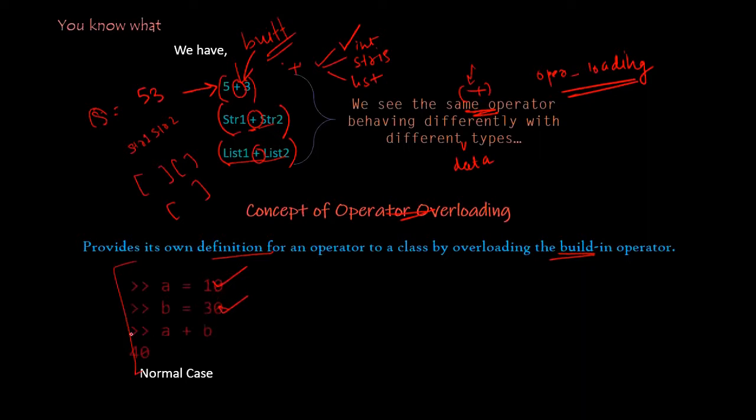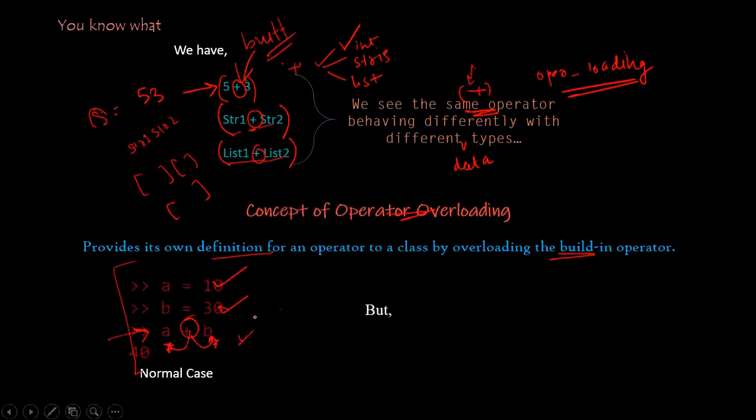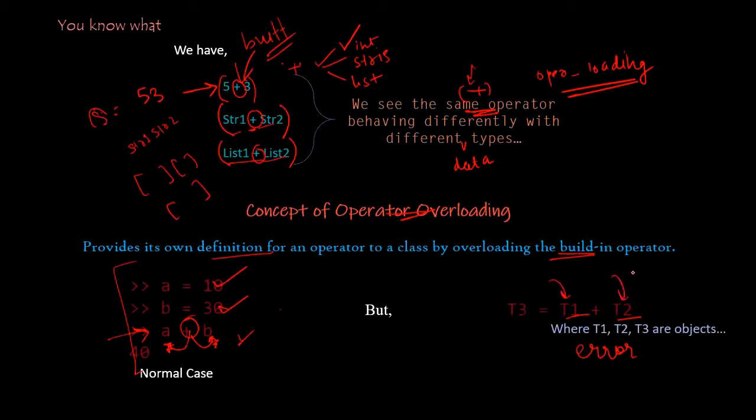And then when the compiler reaches here, it notices the operator, and then it checks the operands. Are those built-in? If they are, no issues. But if they aren't, like here in this case where we have objects, it is going to give us an error. Why? Because these two are not built-in data types.